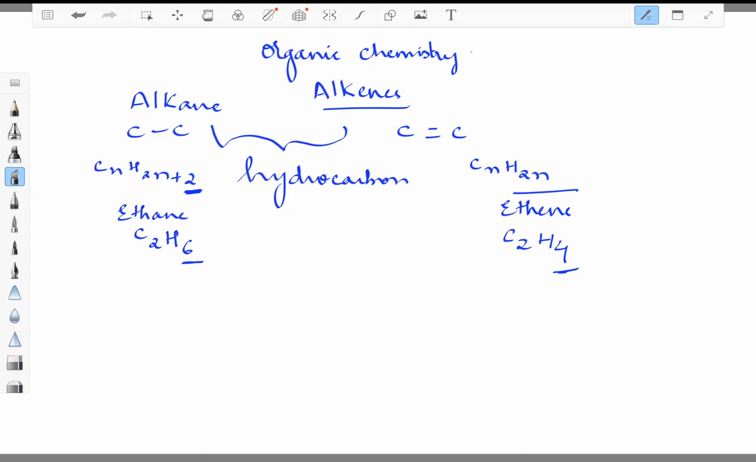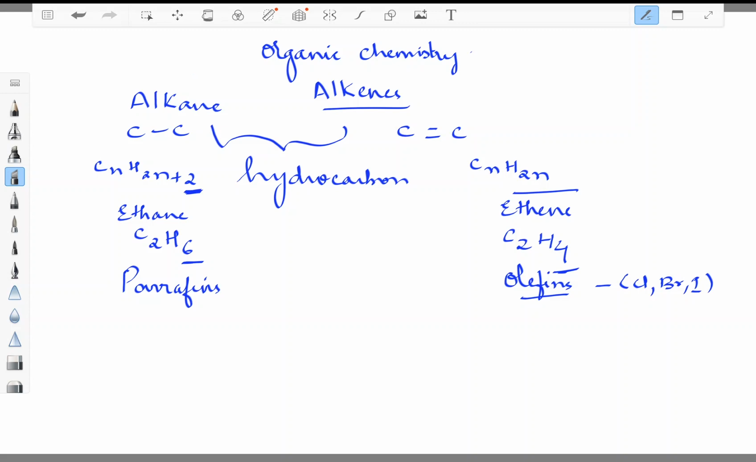As alkanes were also called paraffins, alkenes are going to be called olefins. Olefins are those compounds which give oil upon reaction with halogens. Halogens are nothing but chlorine, bromine, iodine or fluorine.